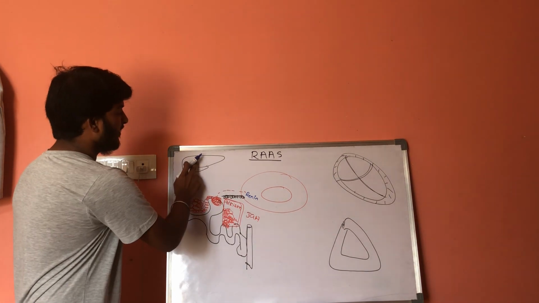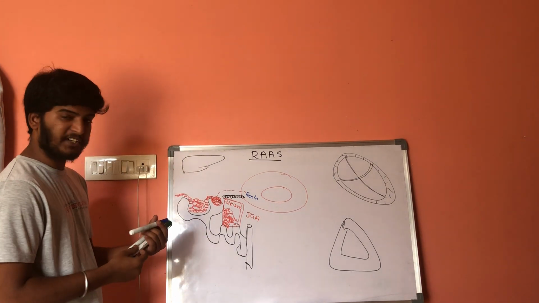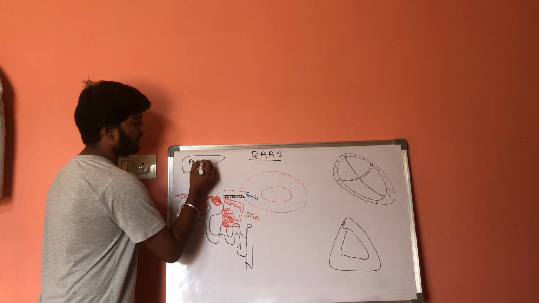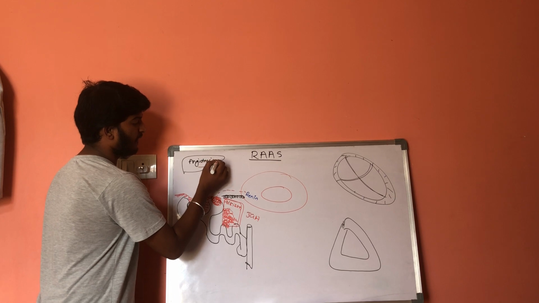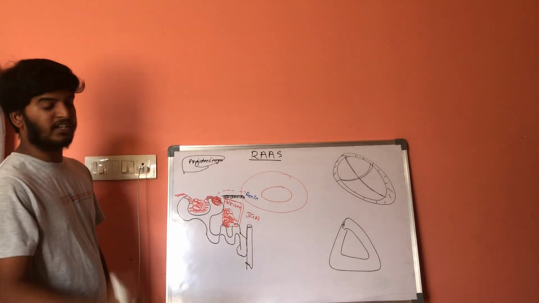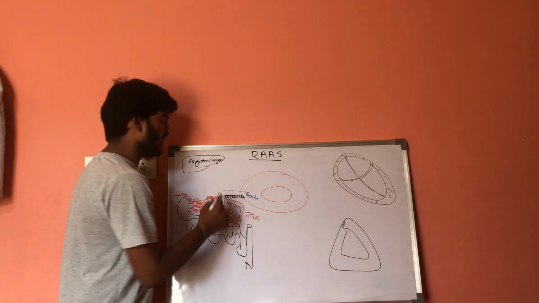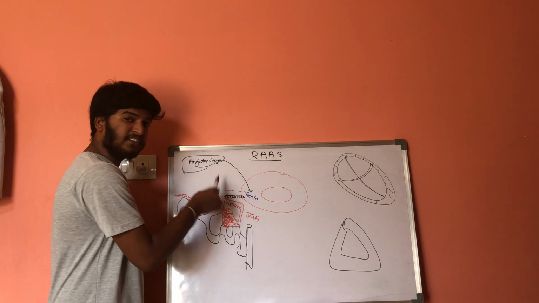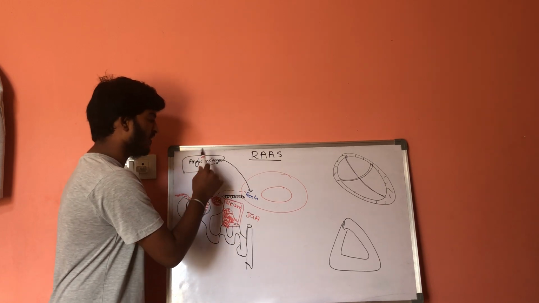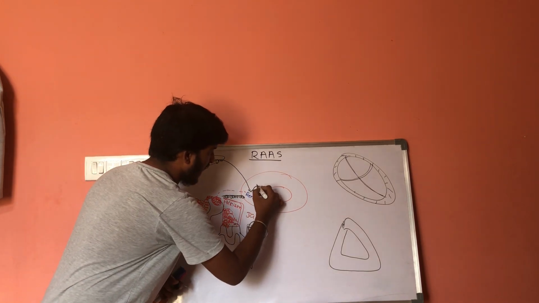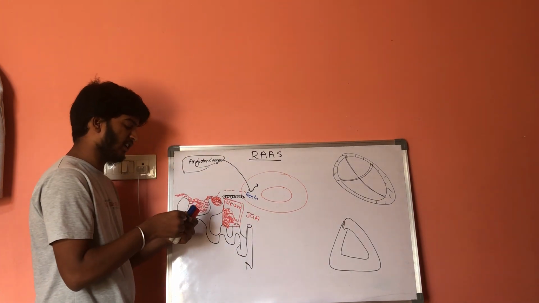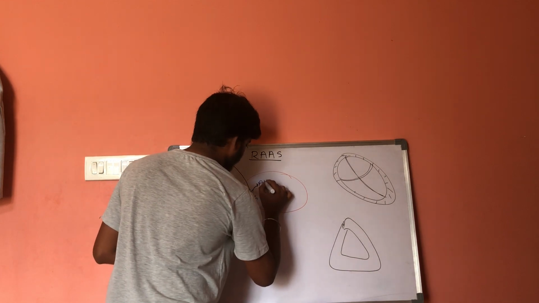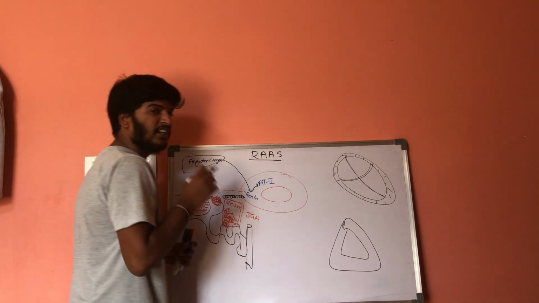Now within the liver there is a special protein, angiotensinogen. In the presence of renin, it will work on angiotensinogen and convert angiotensinogen into angiotensin 1.